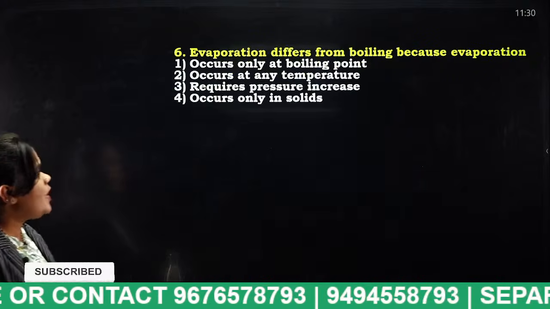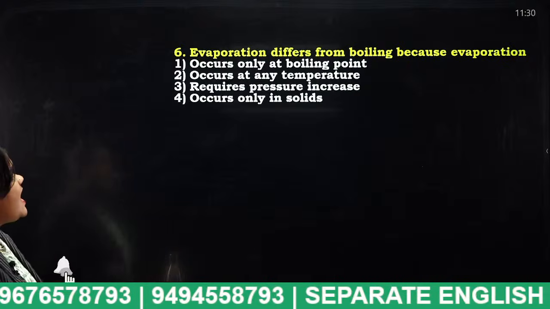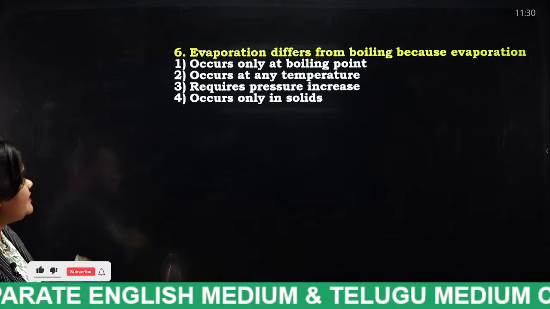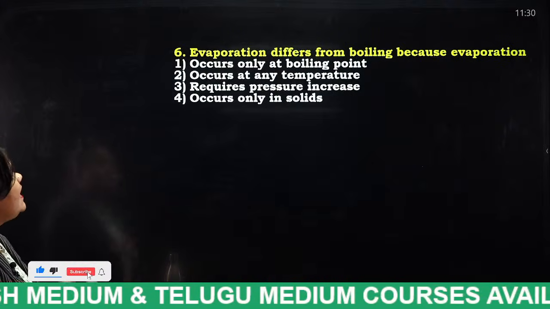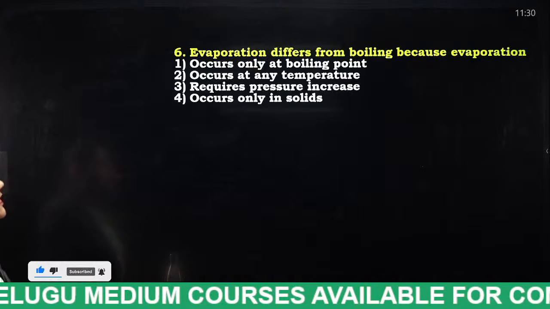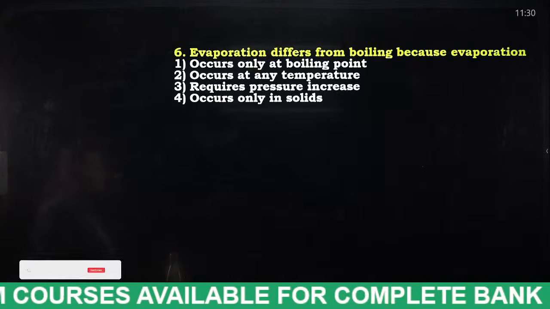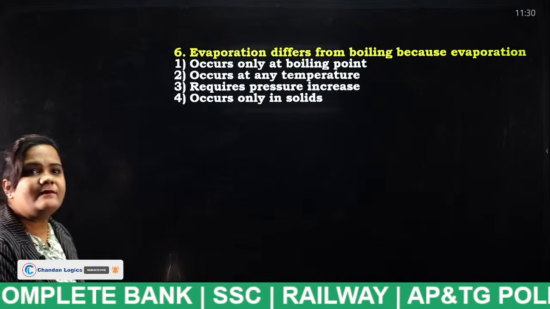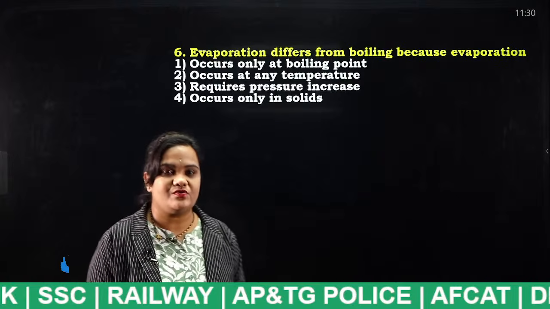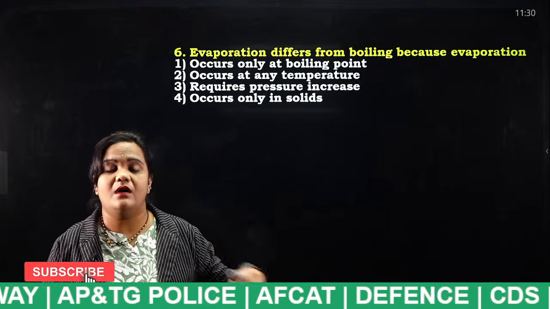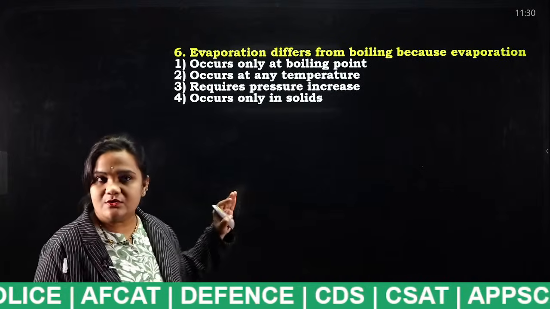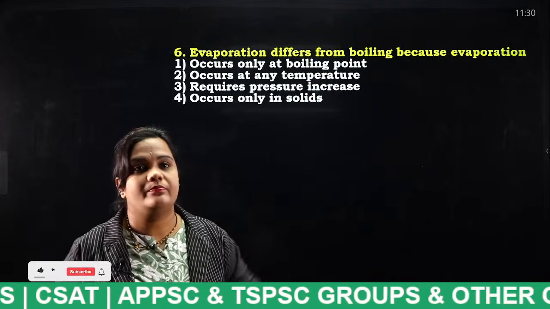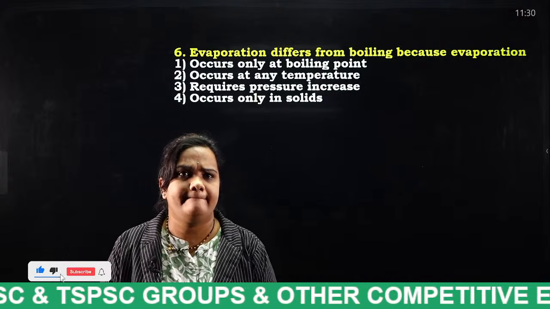Evaporation differs from boiling because evaporation occurs only at boiling point, occurs at any temperature, requires pressure increase, occurs only in solids. Tell me, students, what is the answer? If you understand what I said perfectly, you can answer this question. What is the difference between evaporation and boiling point?